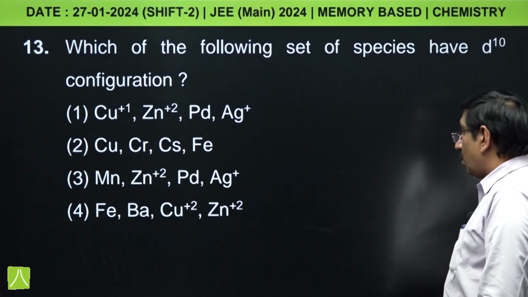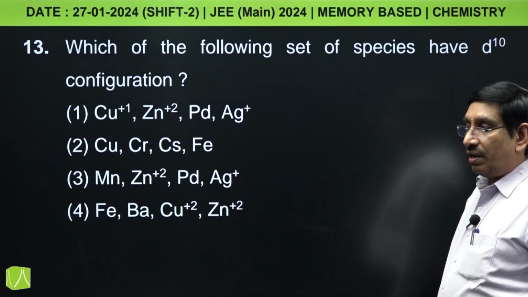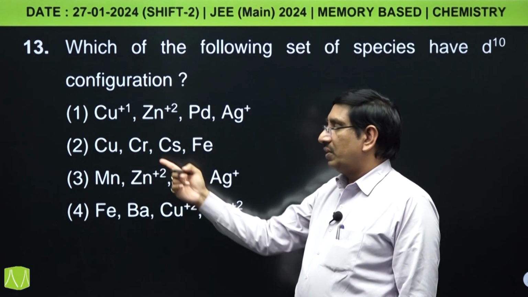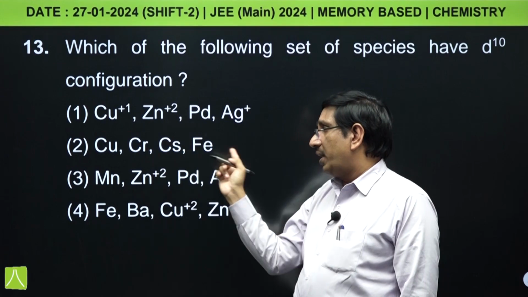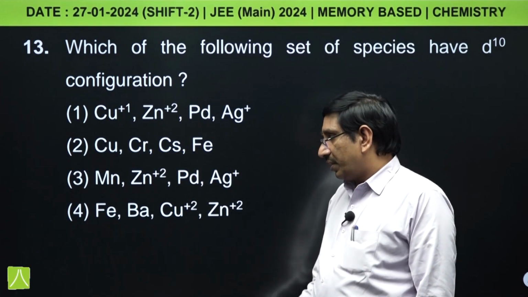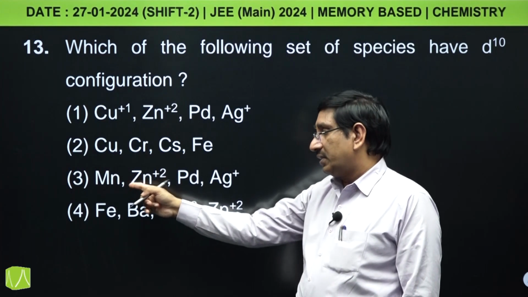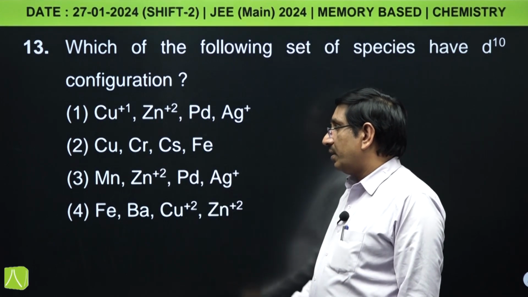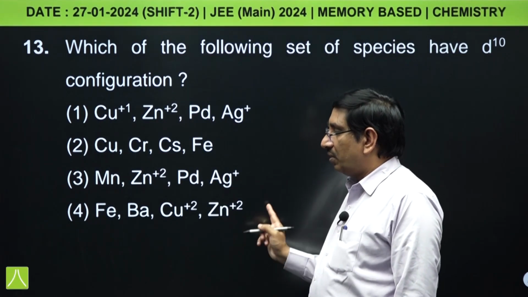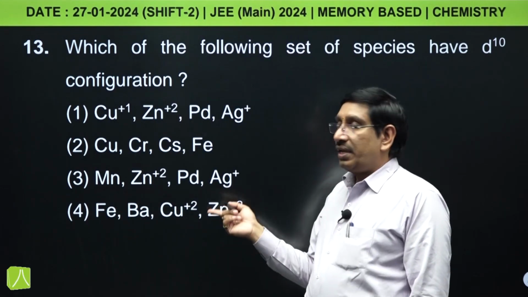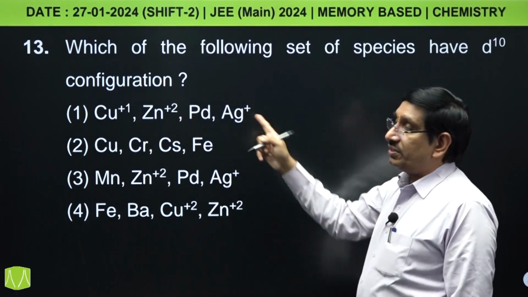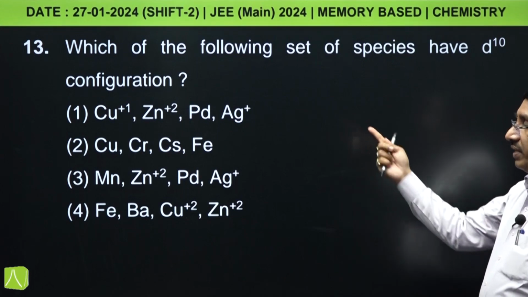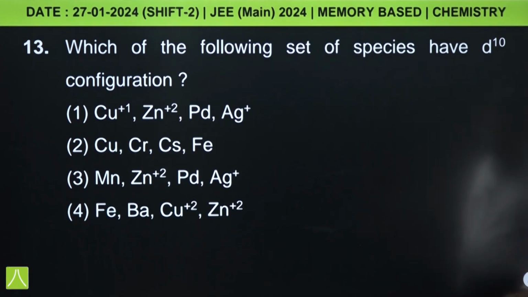So, in the given option all these species are having d10 configuration, and in the remaining options if you take copper it may have d10 configuration, but in the remaining there will be no d10 configuration, and Mn no d10, it has d5 configuration, Zn2+ d10 configuration, palladium d10 configuration, Ag+ d10 configuration. Like this, here some may have d10 configuration, but the question is all the species should have d10 configuration. So, इसमें सभी में d10 configuration केवल first option में है, तो answer first option ही होगा.